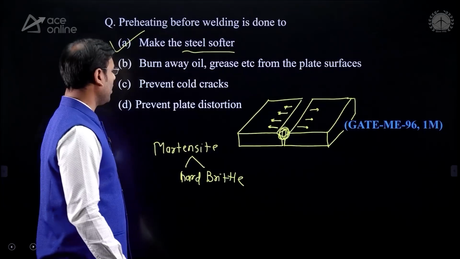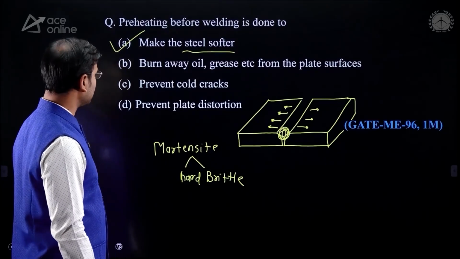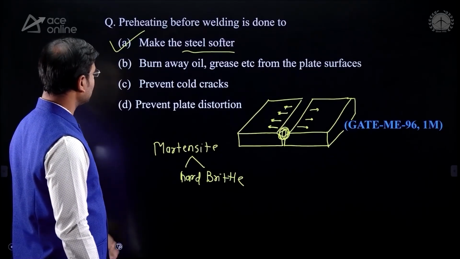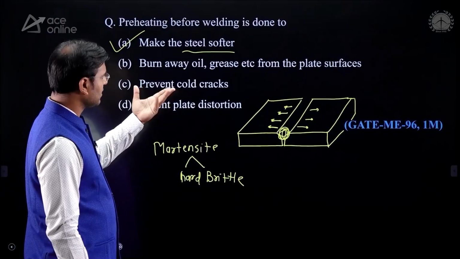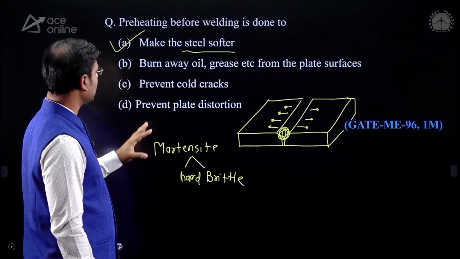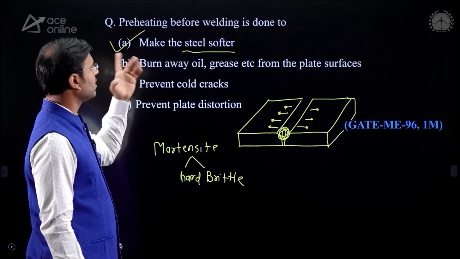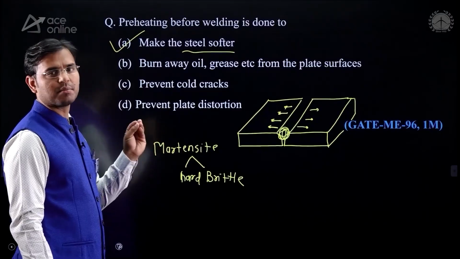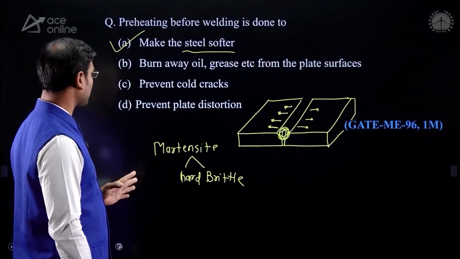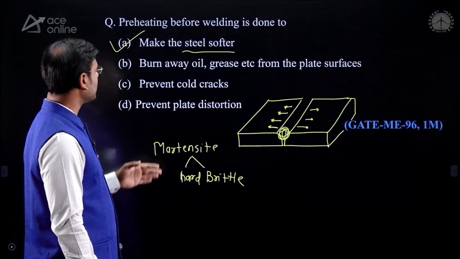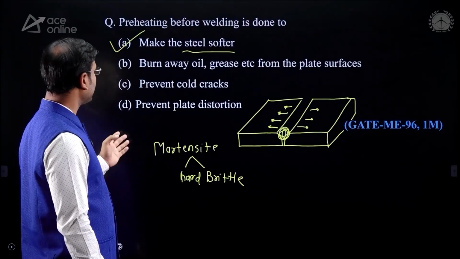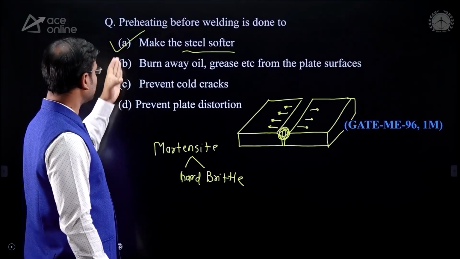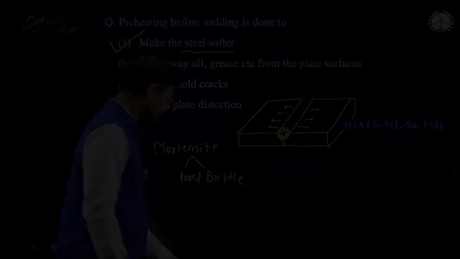You can also see the other reasons are also correct. Burn away oil and grease is also correct, prevent cold crack is also correct, but most important is to make the steel softer or make the material softer, which is the correct option. Prevent plate distortion, all are correct, but A is more correct.